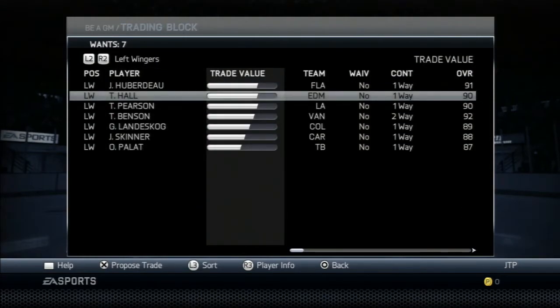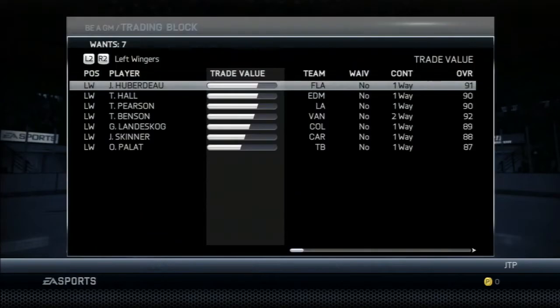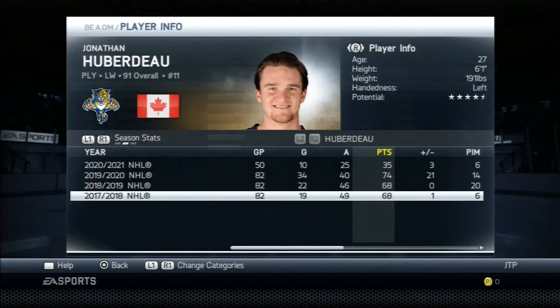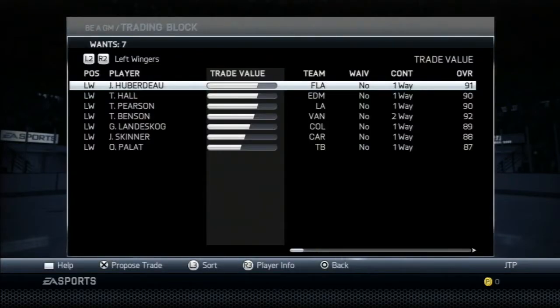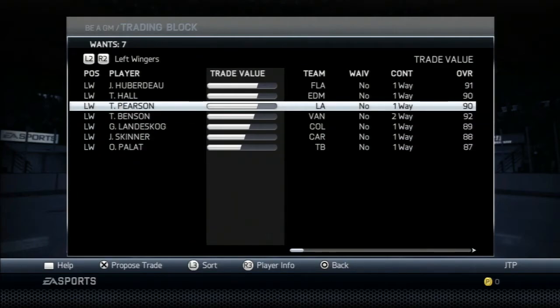Exactly, okay. So, Jonathan Huberdeau would be the best option, obviously. He's 91 overall. He has 7 years at 8.4, which is a lot, but I think we could afford it. Yeah, I mean, 90 offensive awareness, 91 passing, and then almost all 90s in the shooting category. He's a great player. What are his stats like? Not that it matters too much. Yeah, I mean, this guy's capable of getting 70-point seasons easily. This year it looks like he's having more of an off year. But I'm looking for more trade value around here.